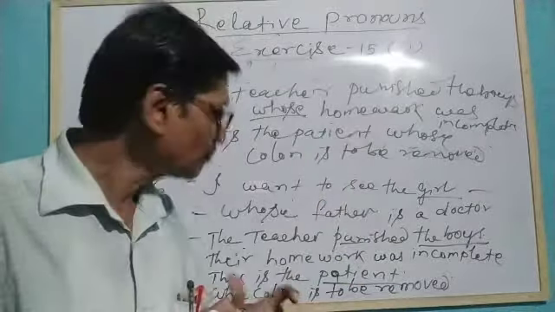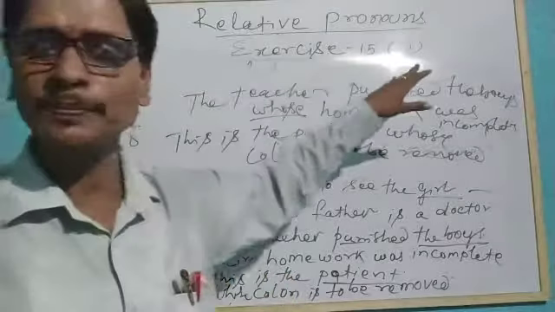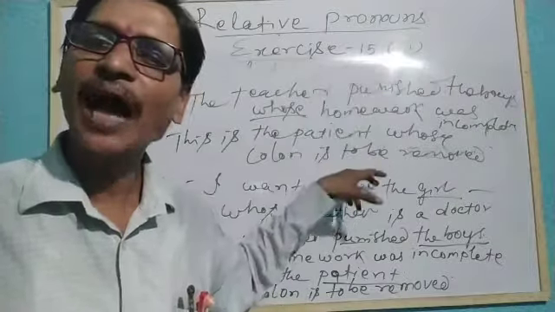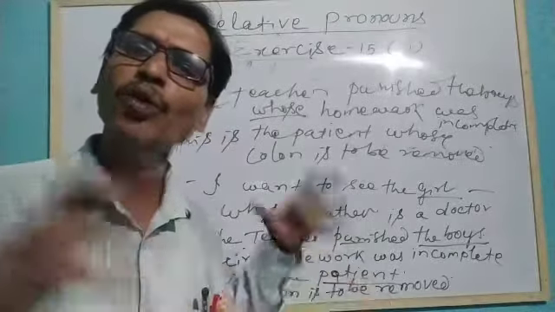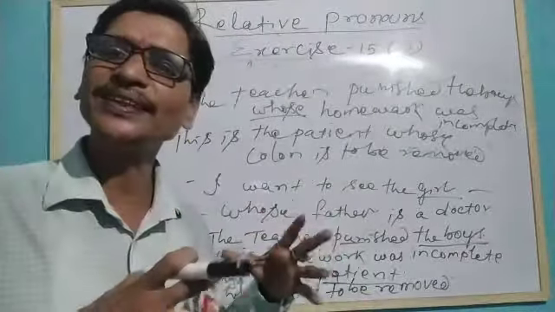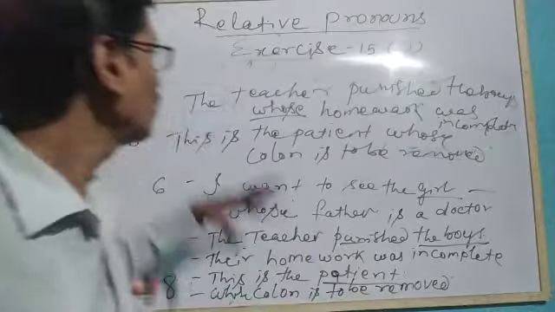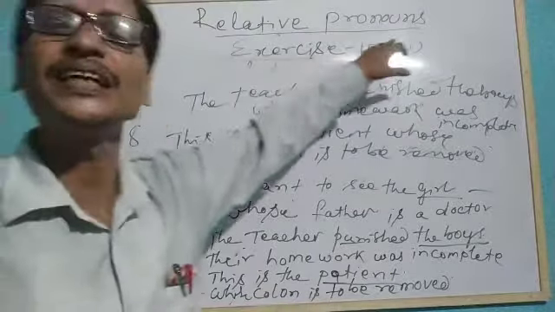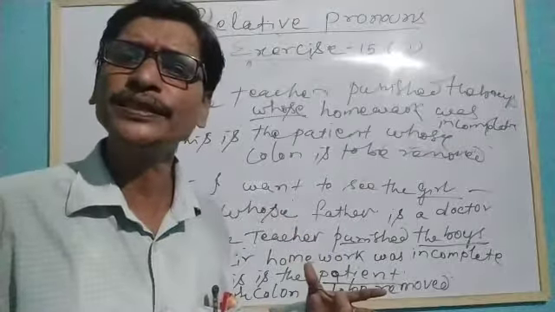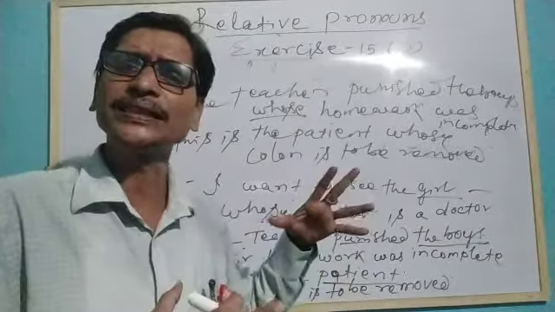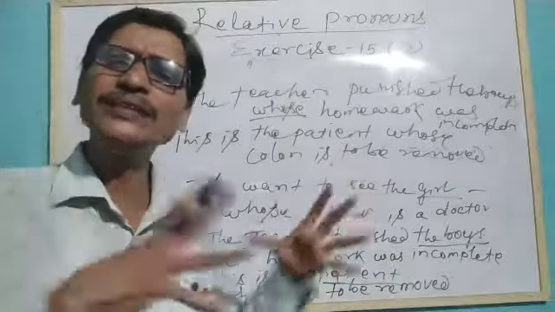We understood from these discussions of exercise 15C and D how we used that and which as objects to combine two sentences as relative pronouns. We also understood in exercise 15D using whose or of which for persons and things for combining two sentences.